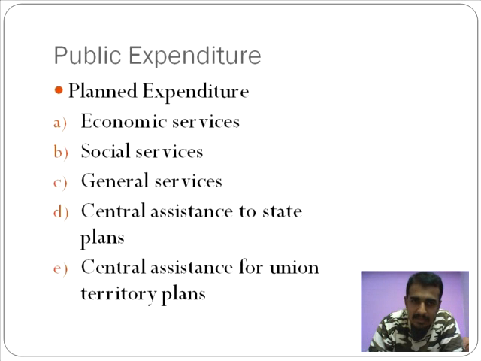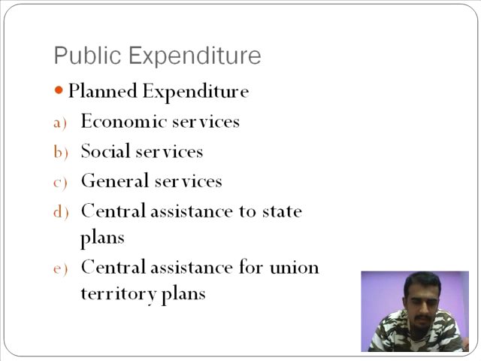Planned expenditure, like the name says, is already part of India's budget. The government has previously allotted a certain amount of money for every category. So that's what you refer to here as planned expenditure. The first one is economic services. Now, if the government wants to put up, say, an irrigation project, they would have already put this across in the budget, saying that an irrigation project of so many acres is going to cost us so many crores. Now, that is an economic service that they are doing.